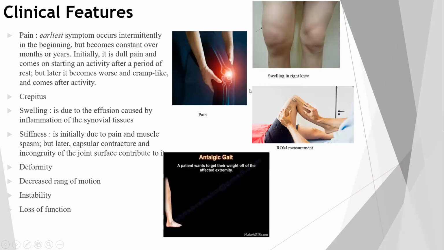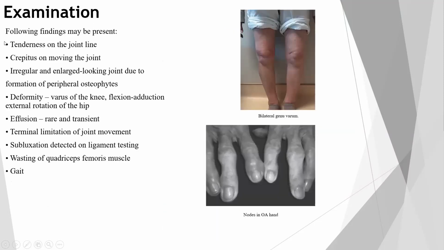The next is examination of the joint. The following findings will be present. Tenderness on the joint line. When we palpate, there will be tenderness. Crepitus on moving the joint. As soon as you perform any active or passive range of motion, there will be a sound, which is crepitus. Irregular and enlarged looking joint due to formation of peripheral osteophytes. Deformity, varus of the knee. You can see it in this diagram.